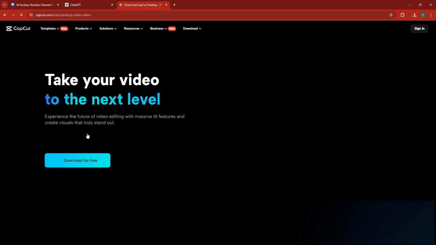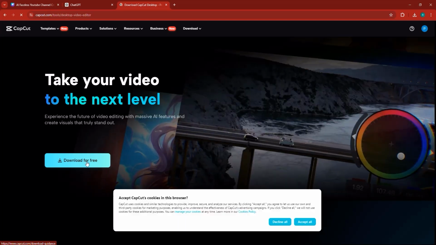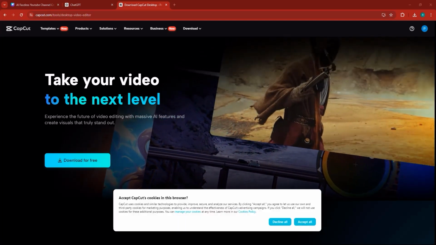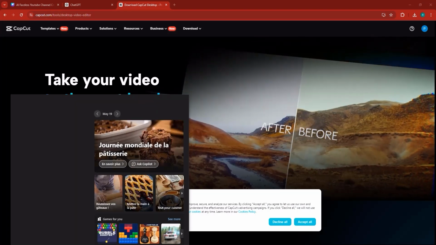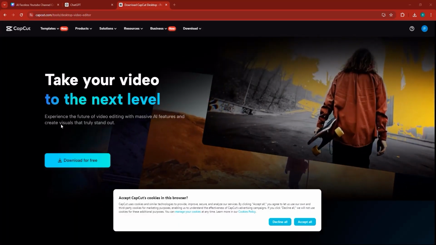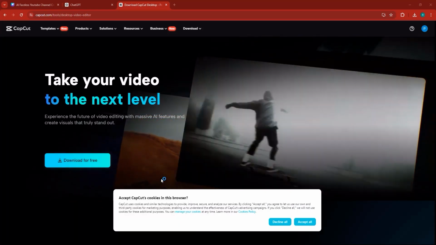You can download CapCut for free. All you need to do is to click this particular green button right here, and you will be able to download the software for free. Now, personally, I already have downloaded CapCut, so I can just go ahead and open it up from my computer like so. And I would recommend that you do the same thing as well. So go ahead and make sure you open up CapCut on your computer right now, once you download it, of course.